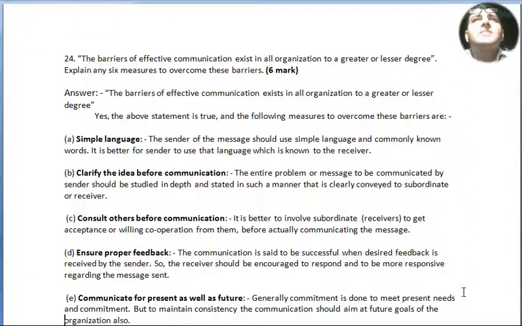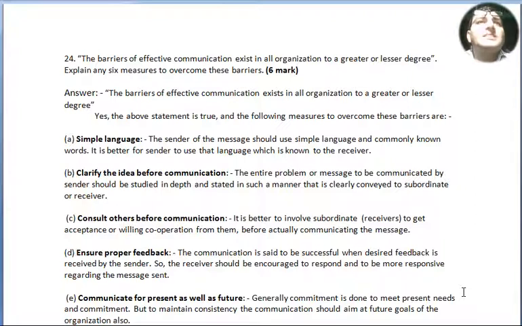The sender of the message should use simple language and commonly known words. It is better for the sender to use that language which is known to the receiver. Point number B, clarify the idea before communication. The entire problem of the message to be communicated by senders should be studied in depth and stated in such a manner that it is clearly conveyed to the subordinate or receiver.